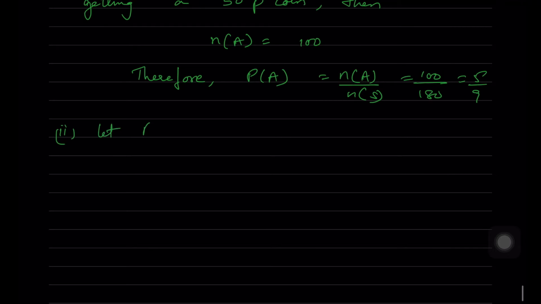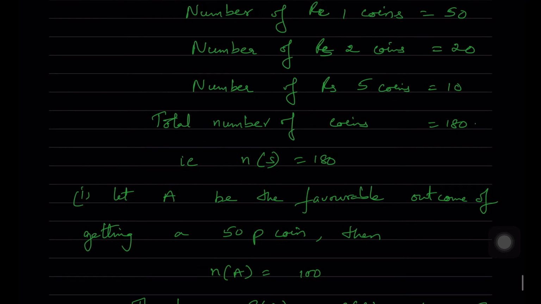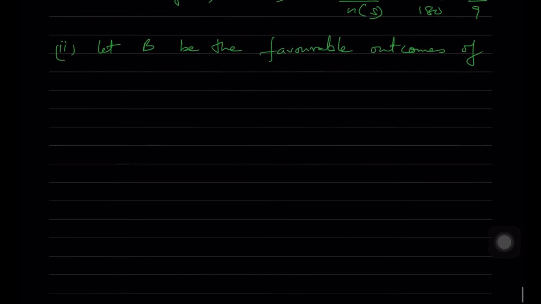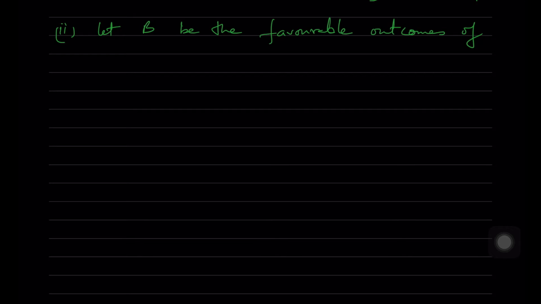Next, second, let B be the favorable outcomes of getting not a 5 rupee coin. How many 5 rupee coins are there? 10. So without 5 rupee coins, we write the remaining coins and add all of them. We are having totally 100 plus 50 plus 20, that is 170.